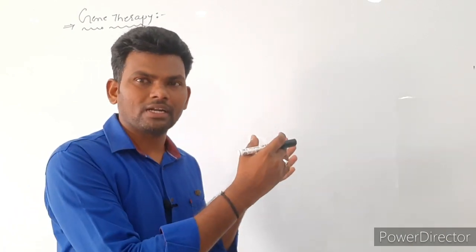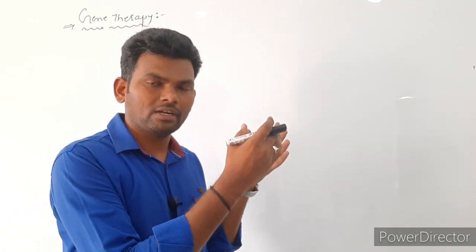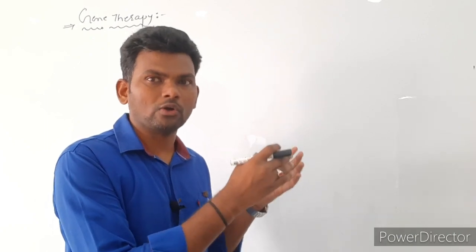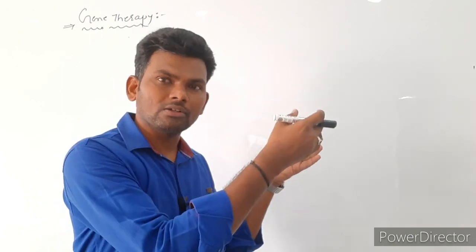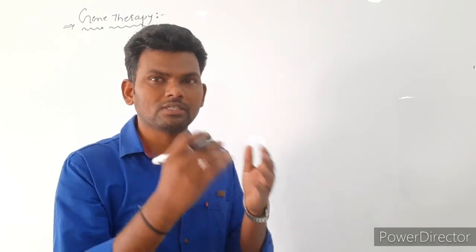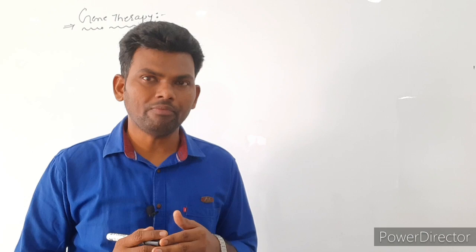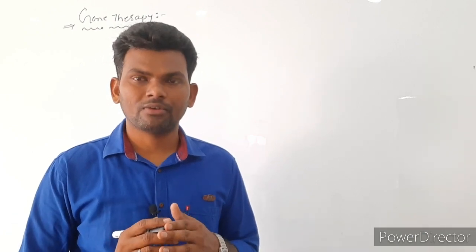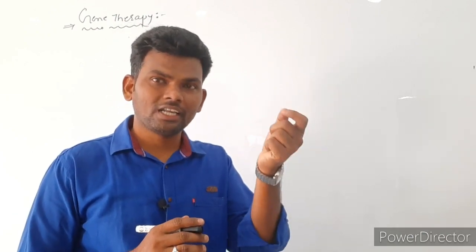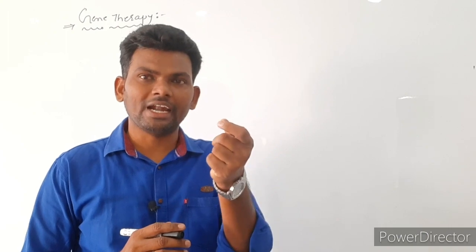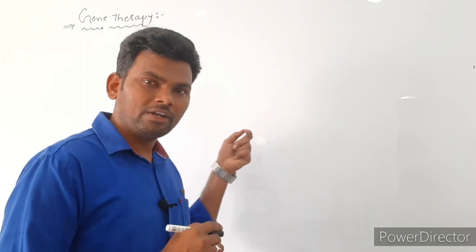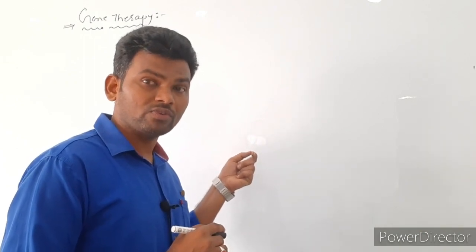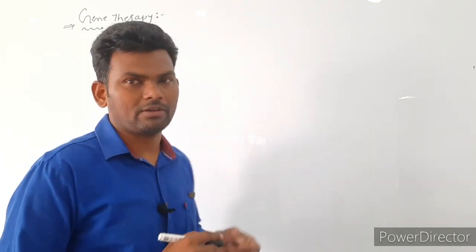So now what do we have to do? We have to separate the defective T lymphocyte cells from the patient and clone them on medium. In the same way, from healthy cells we also separate the WBC, that is, T lymphocyte cells. From the healthy person, T lymphocyte cells containing ADA genes are separated and injected into the defective T lymphocyte cells already isolated from the patient.